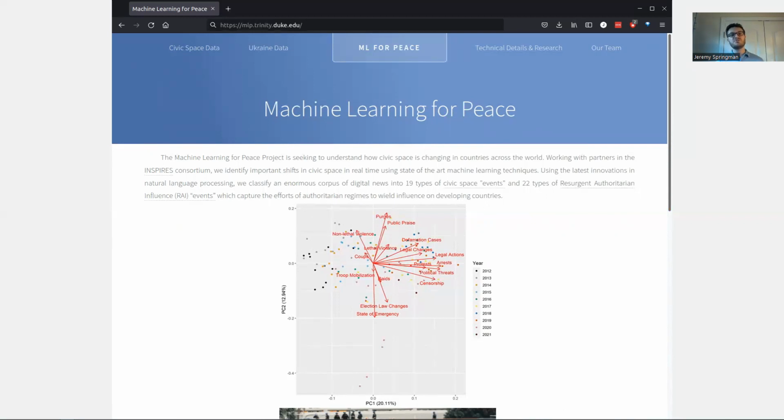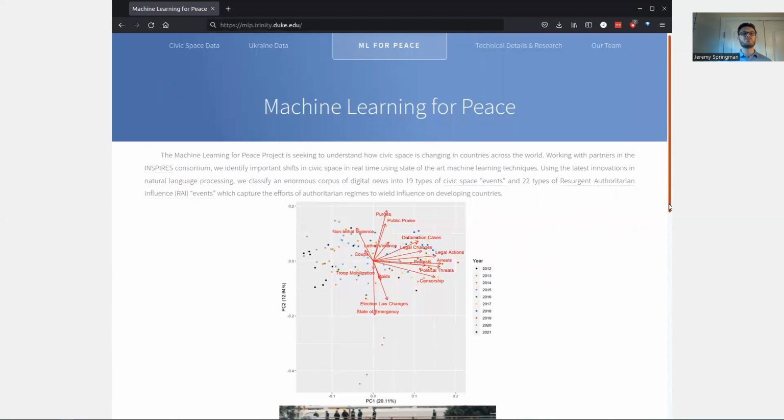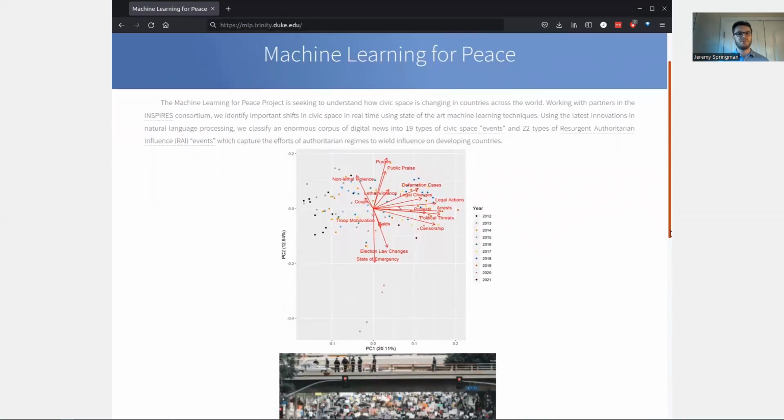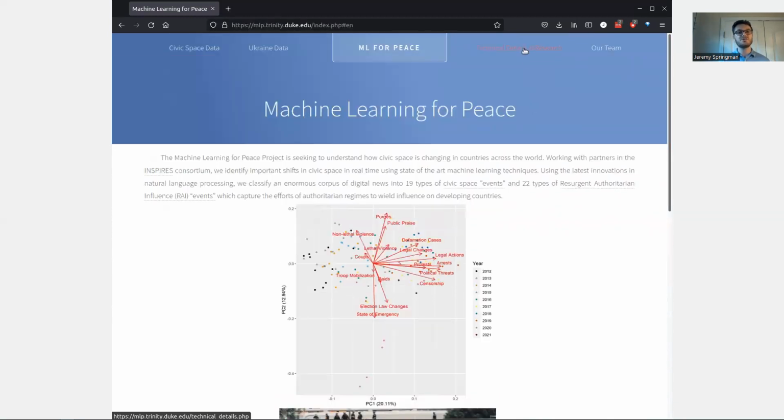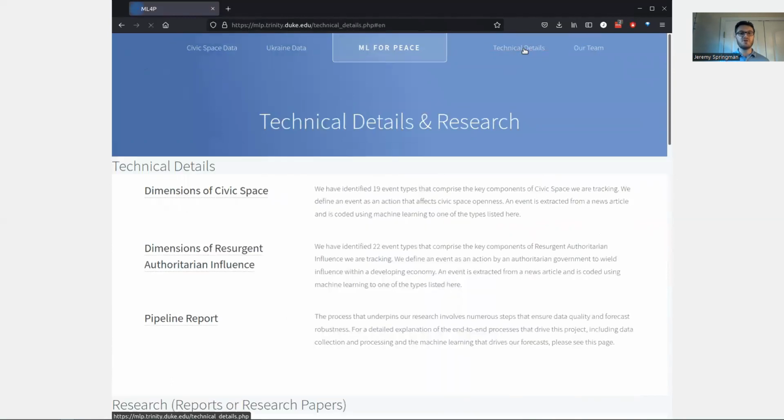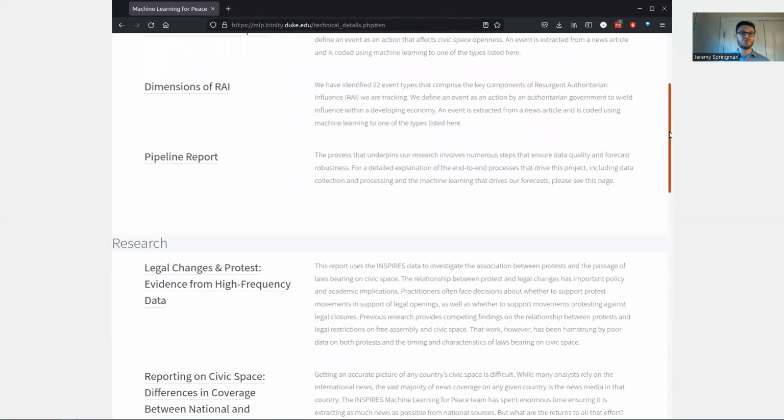So far, Machine Learning for Peace has scraped and processed more than 68 million news stories from more than 100 online news sources in more than 20 different languages. Our new website, launched in January 2022, makes this information publicly available for the first time. On the technical details and research page, you can read about the technology involved, check out our ongoing research, and get details about the types of events that we track.